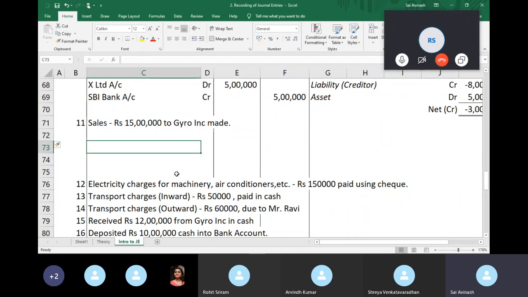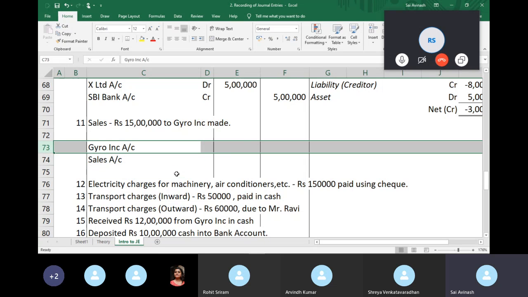They're simply saying, I've made a sale, which means that Gyro is my customer. Gyro Incorporated will owe me money. Every time I say me, guys, just a simple reminder, I'm the business. Don't think of yourself as the owner, think of yourself as sitting inside the business. So I make a sale, Gyro Incorporated customer owes me. A customer is an asset. So Gyro Incorporated is one account, and the second account is sales.